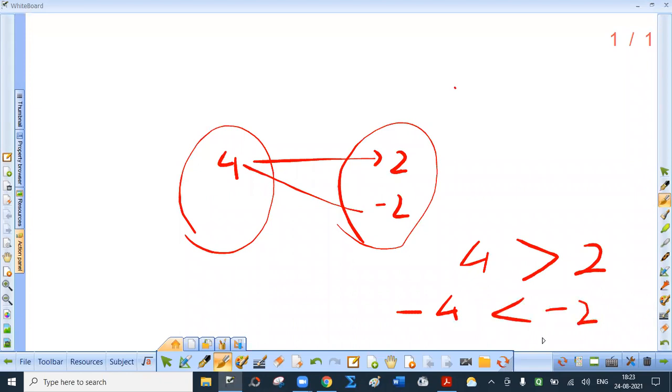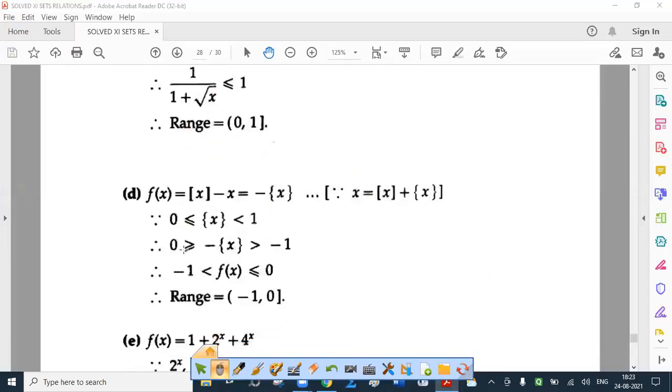So if multiplied by a negative number, the inequality reverses. That is why 0 greater than or equal to minus the fractional part function greater than minus 1. Now I write minus 1 first. So what is the range? It is the semi-closed interval (-1, 0]. 0 included, minus 1 is not.